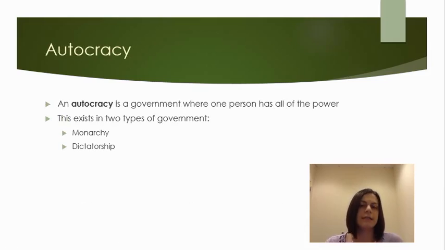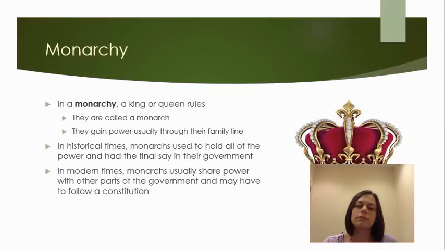So an autocracy is a type of government where one person has all the power. Now, this can exist in two different forms, a monarchy and a dictatorship. So a monarchy is the first type of autocracy that we're going to be talking about. And a monarchy can be made up of a king or a queen. And these people are typically referred to as a monarch.